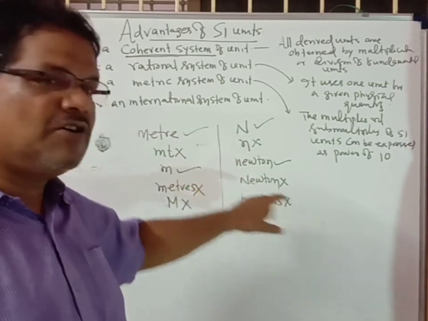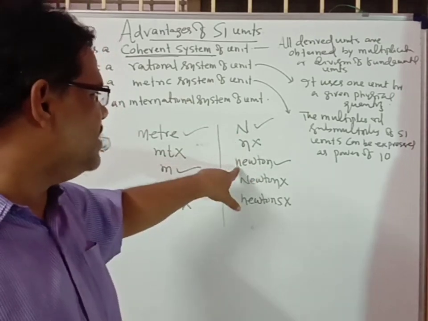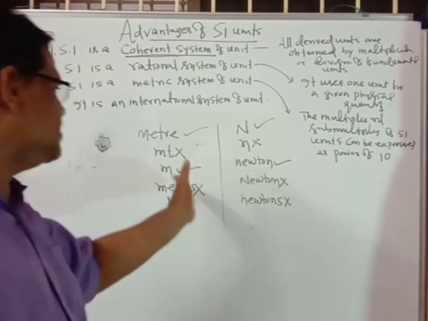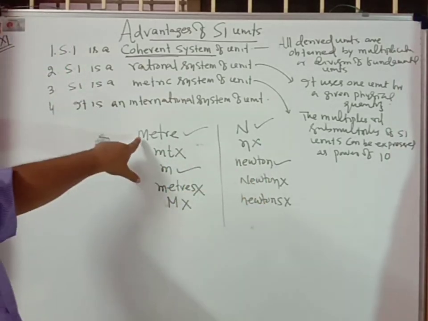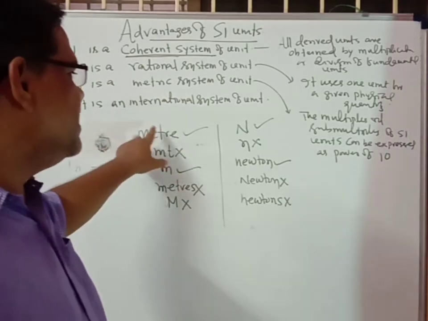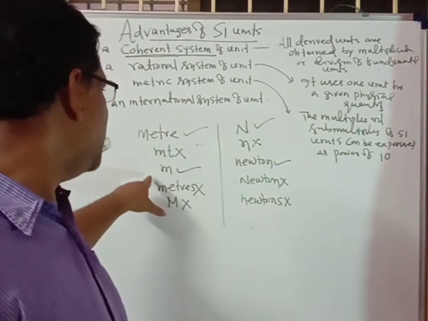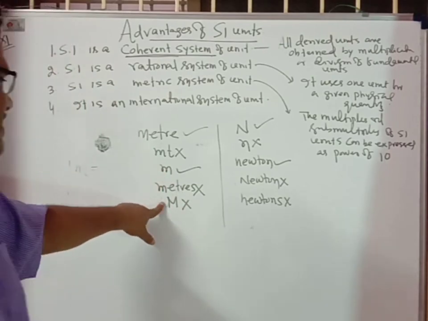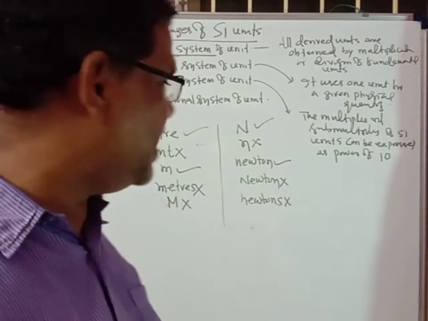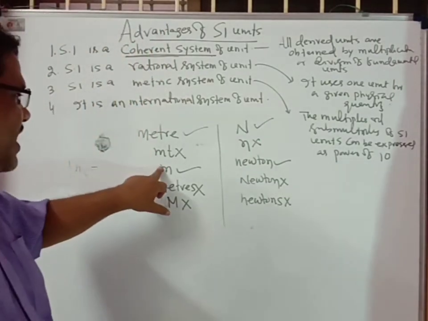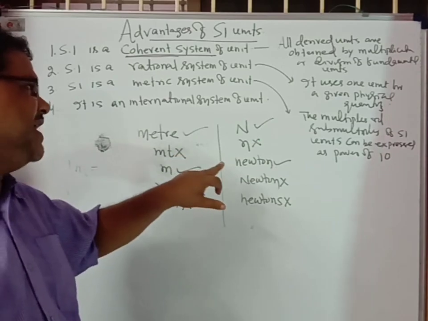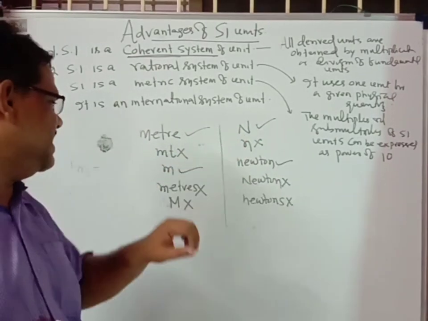And if you write the complete name of the unit, you write it as newton, in small letters. In the case of units not named after a scientist, if you want to write the complete unit, it is meter, in small letters. And if you write it symbolically, it is the small m. If it is from the name of a scientist, you have to write the capital N only.